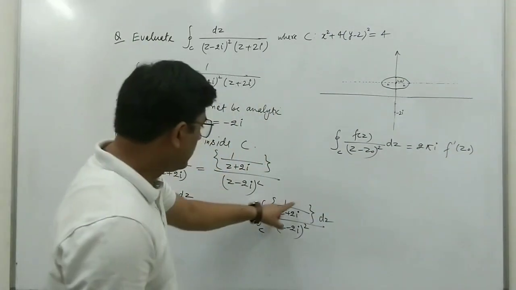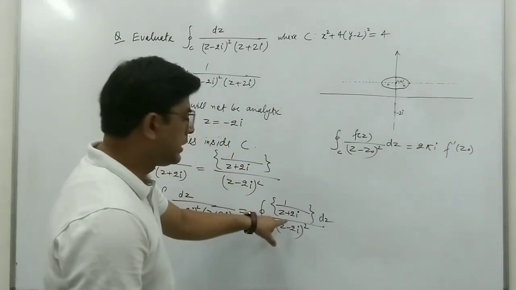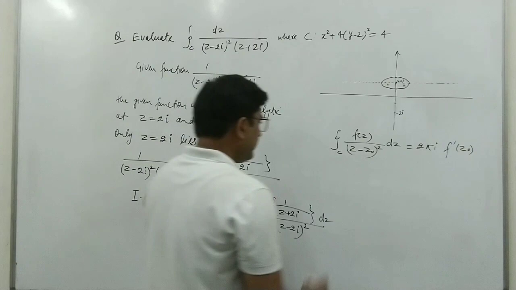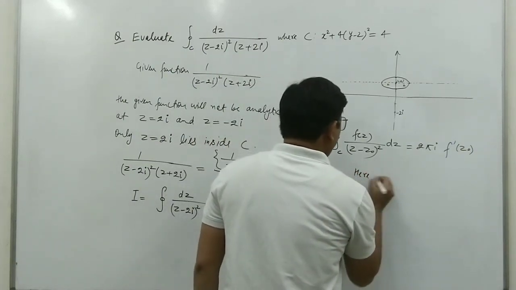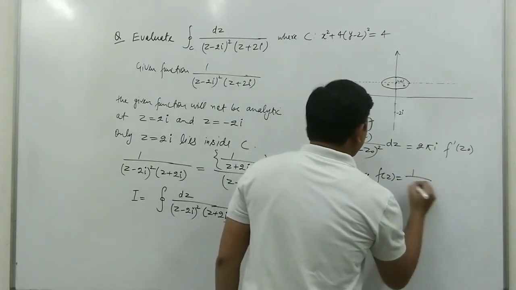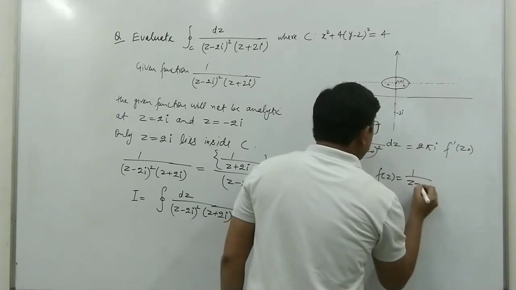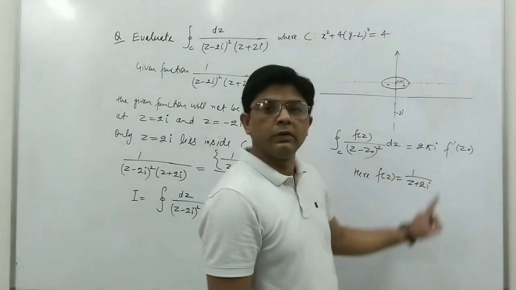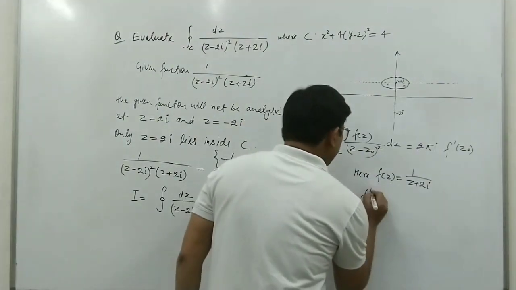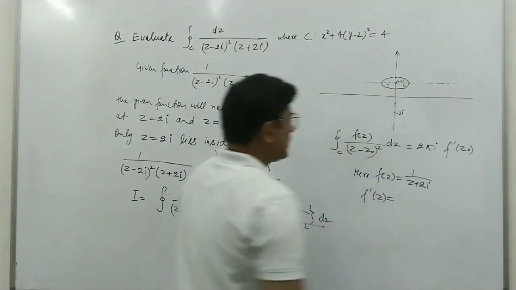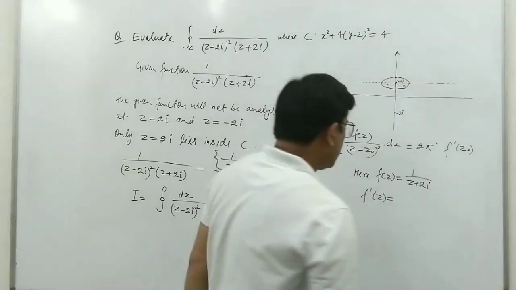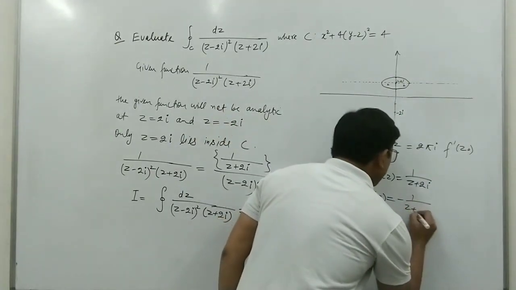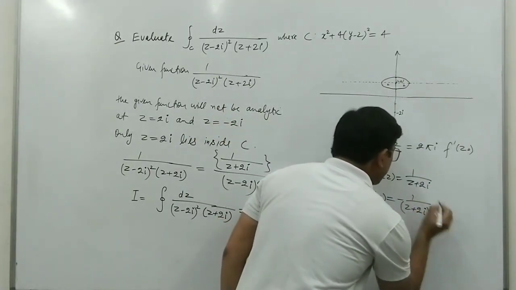Here f(z) is 1 upon (z plus 2i), so we need the first derivative. We differentiate this, and f dash z will be equal to minus 1 upon (z plus 2i) whole square.